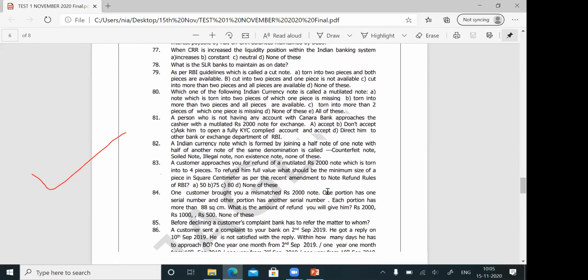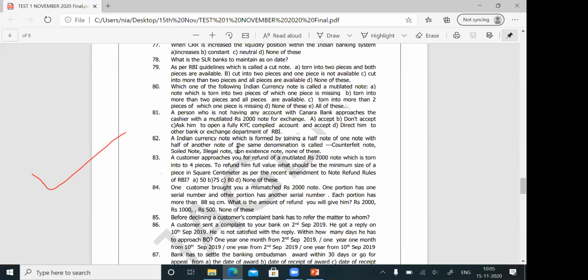Question number 82. I am reading the question, you go through the question. A Indian currency note which is formed by joining a half note of one note with half note of another note of the same denomination. Imagine you take a 2,000 rupees note.